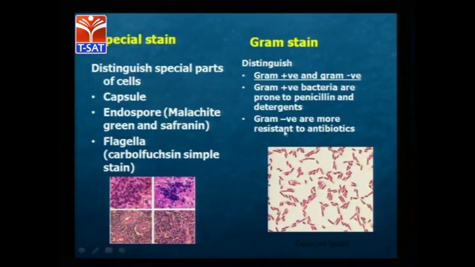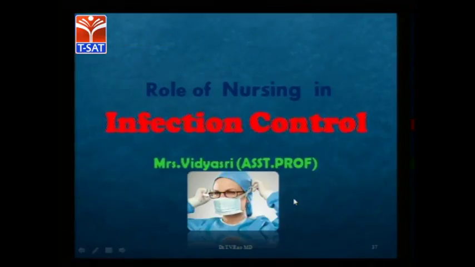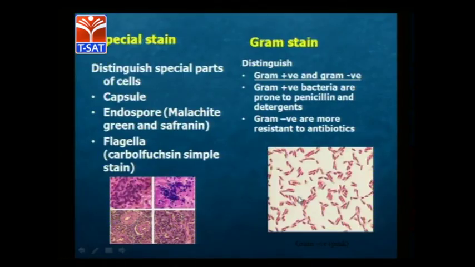Like gram stain, there is gram positive bacteria and gram negative bacteria. Gram positive bacteria are more common for penicillin and other things, and gram negative are resistant to antibiotics. So these bacteria will look like this in gram staining. There's a difference between this picture and this picture. There are rod-like structures which we can see in gram staining. With this we can identify which type of disease is occurring. So these are the ways to completely analyze the microorganism. If you go in detail, there is more in this, and we can go disease by disease.